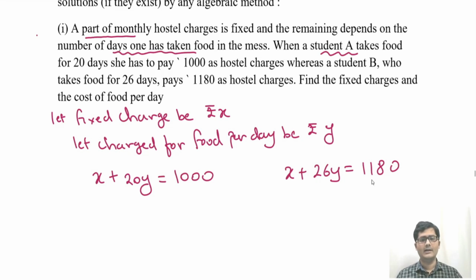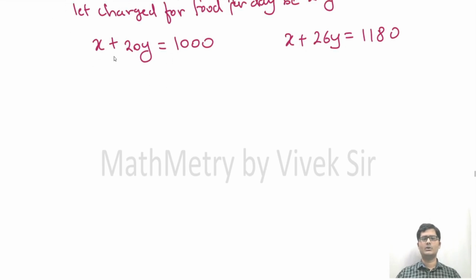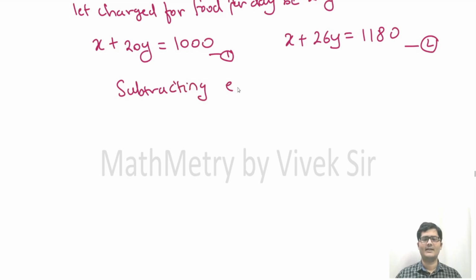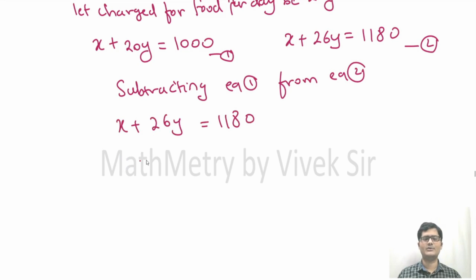Now I'll use the elimination method for solving this. That is up to you; you can use any method, but I think this will be more convenient. Okay, let us start with the elimination method. As you can see here, X and X are the two variables. Their coefficient and sign are the same. If the coefficient is the same, I don't have to multiply with anything, and when the sign is the same, we have to subtract. So subtracting equation 1 from equation 2. I'll write equation 2 first: X plus 26Y is equal to 1180, and X plus 20Y is equal to 1000.